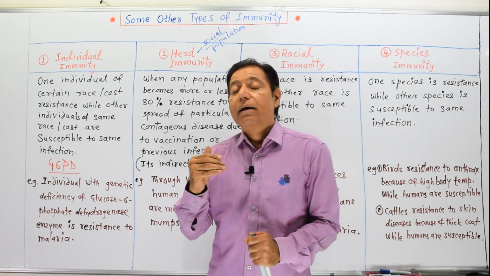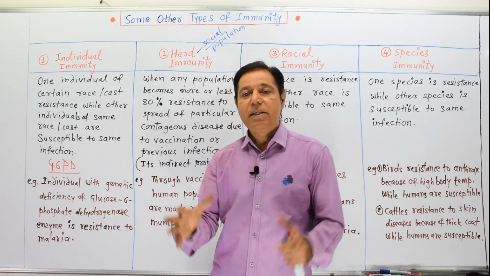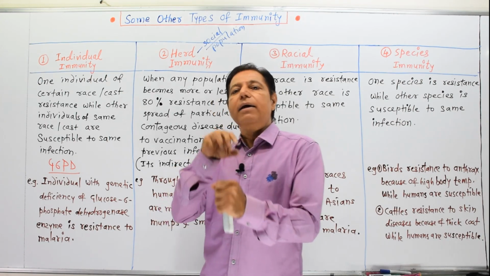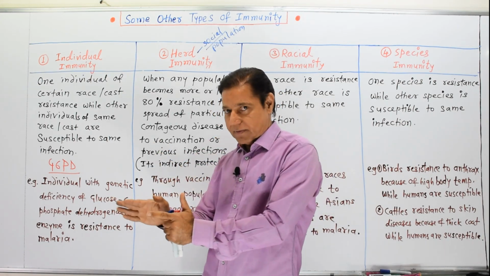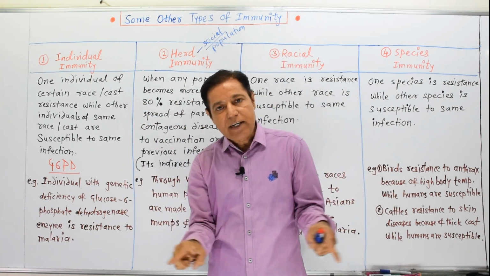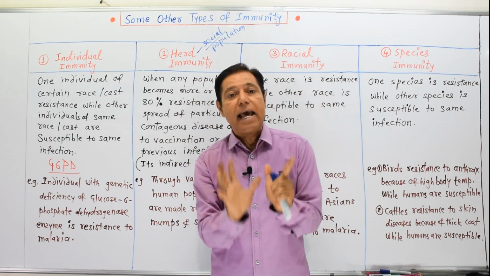It means eradication of smallpox was achieved by vaccination: our population, our herd, was made resistant to smallpox. This is herd immunity, an immunity developed in a population in a social scenario.